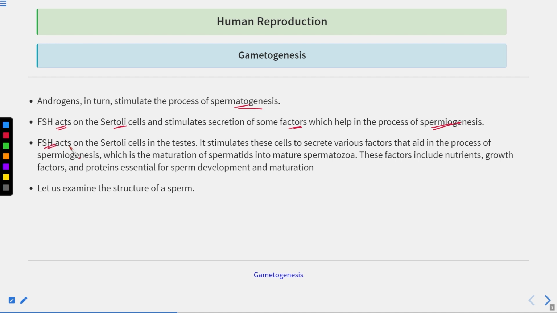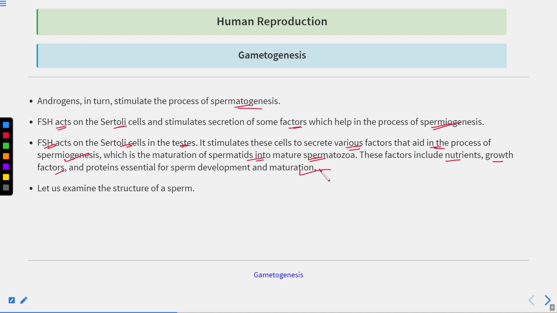FSH stimulates the Sertoli cells to secrete various factors that aid in the maturation of the spermatid into the mature spermatozoa. These factors include nutrients, growth factors and proteins essential for sperm development as well as sperm maturation.